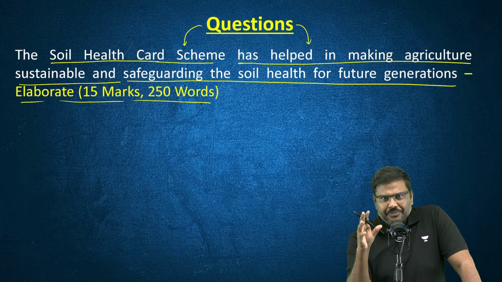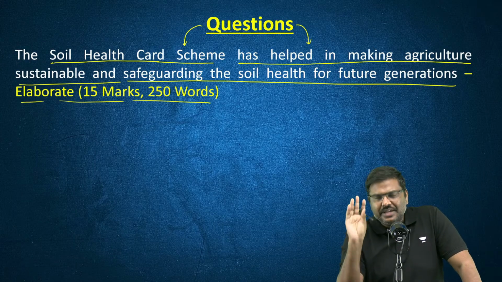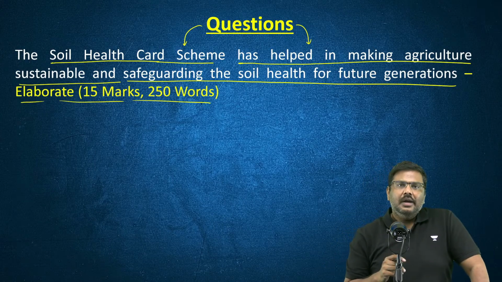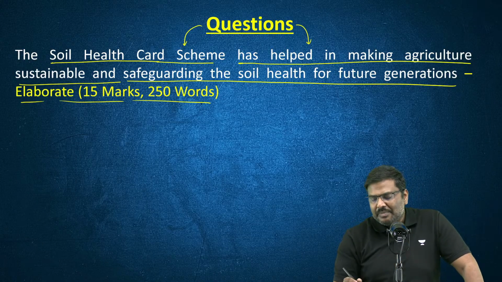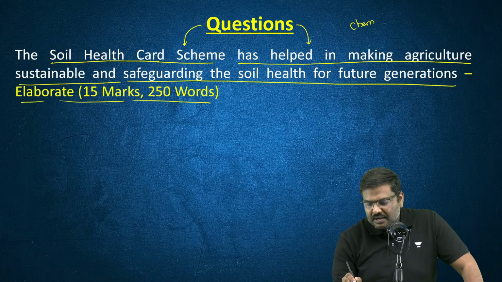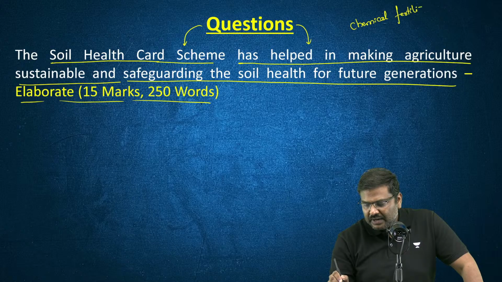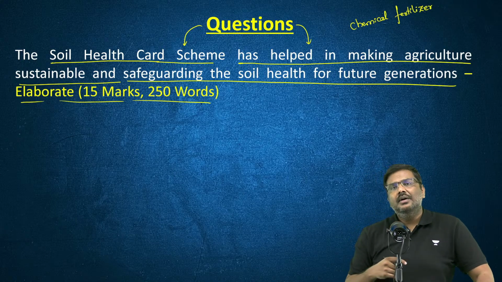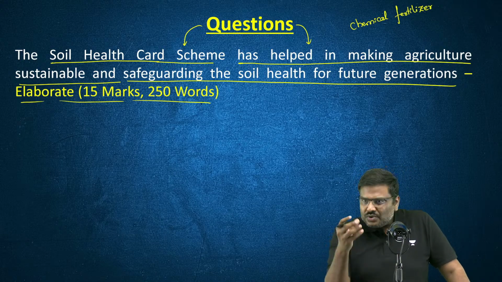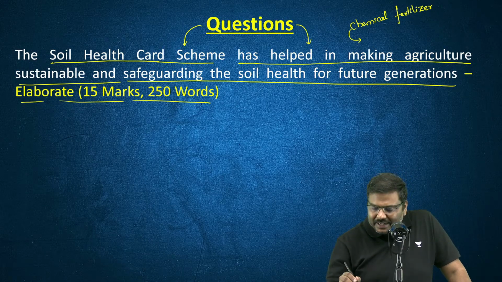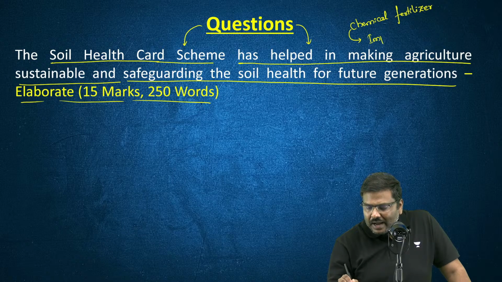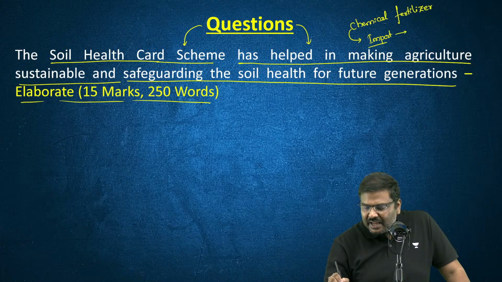Now, what is the issue here? Before I go to the features of the Soil Health Card, what is the issue? The issue is very simple. In case of India, for multiple decades now, we have been using chemical fertilizers. Correct? For example, diammonium phosphate, muriate of potash. These are chemical fertilizers. Already there is a concern associated with that: we import them and incur a huge amount of subsidy when you talk about chemical fertilizers.